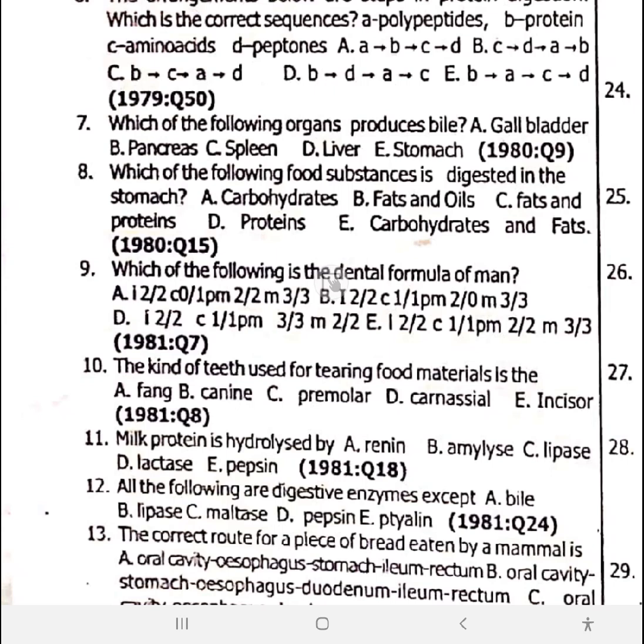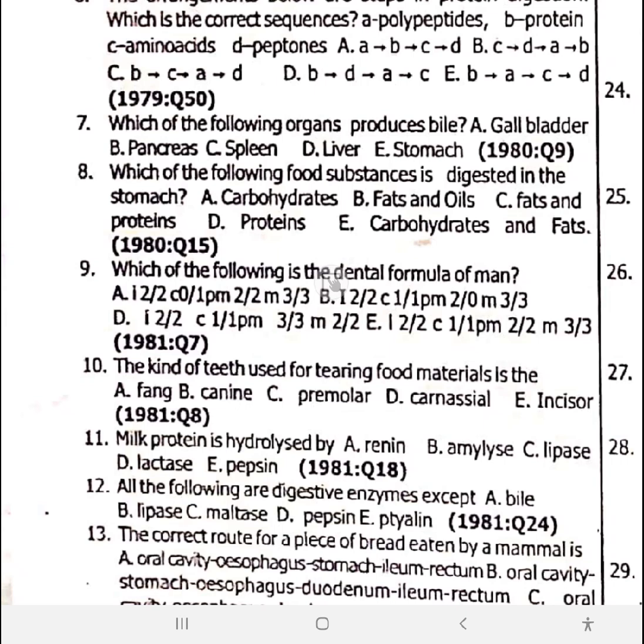Next, man is omnivore, hence it has moderately sharp canine. Rabbit and sheep are herbivores, and so they lack canine. In the space of canine, they have a gap called diastema. We will see a question like that here. The diastema allows for the manipulation of food by the tongue.